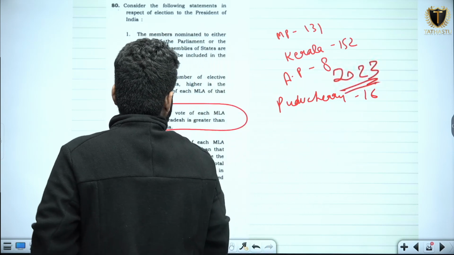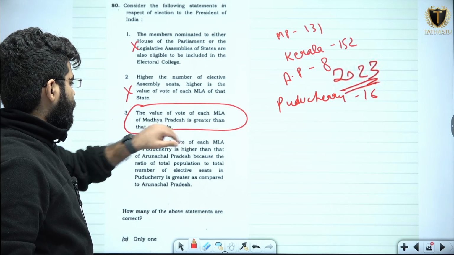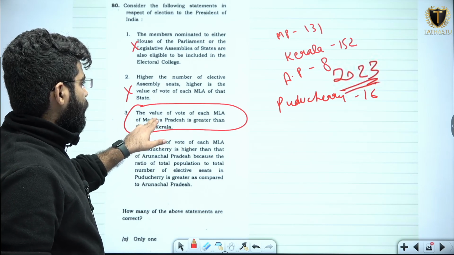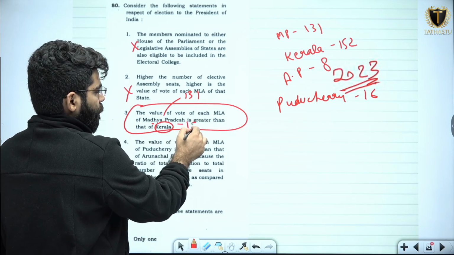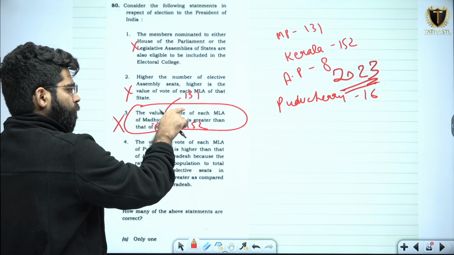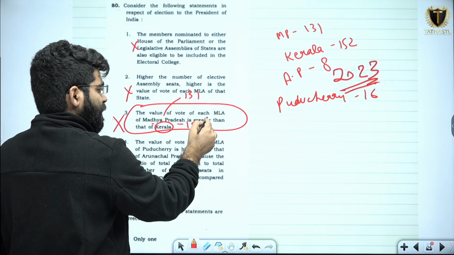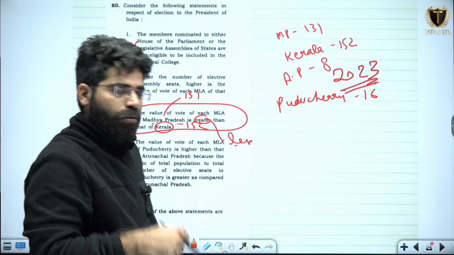So this is a wrong statement because the value of vote of each MLA of Madhya Pradesh is less than that of Kerala.